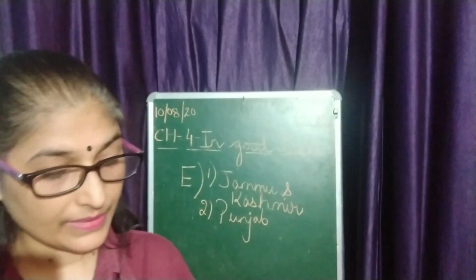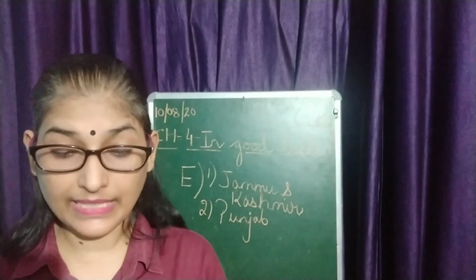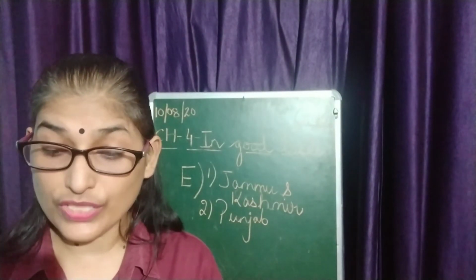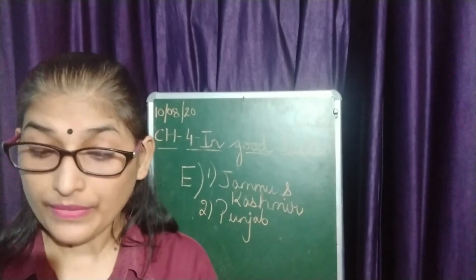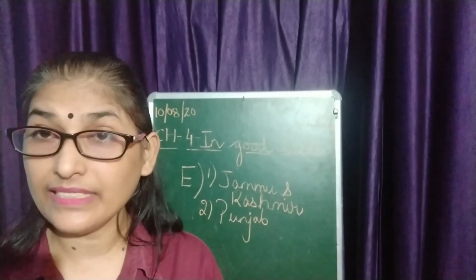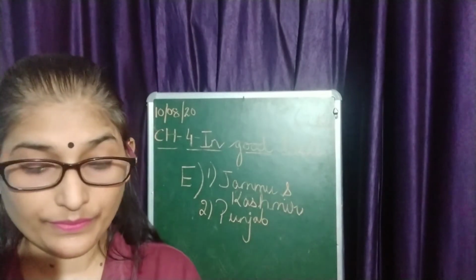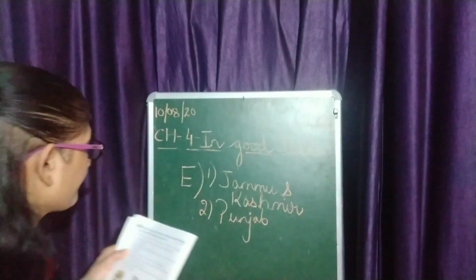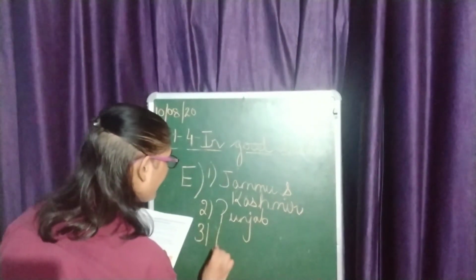Now, the third one. Avial is a curry made with vegetables, curd and coconut. It is eaten in where? Kerala. So the third answer is Kerala.